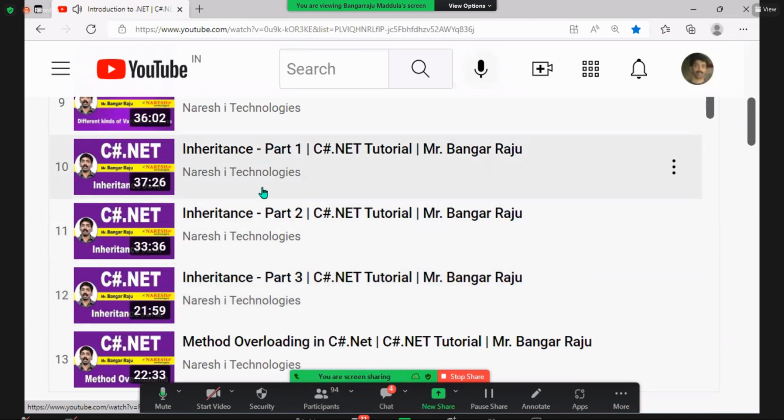Understood? All of these 3, because all the future classes are based on inheritance only. If you are perfect here, then only you will understand polymorphism, abstract classes, and lots of things, everything based on inheritance and the 6 rules of inheritance that I explained. We are using inheritance from day 1. That's what I said to you already. The class we defined on the first day, we started inheritance on that day itself. Inheritance is not something which comes in the middle. Inheritance comes from day 1 in your application.